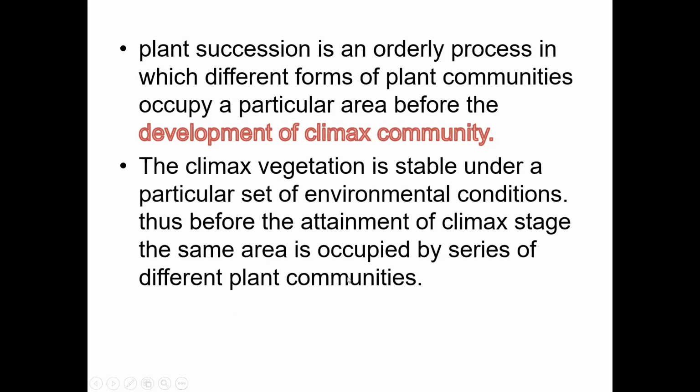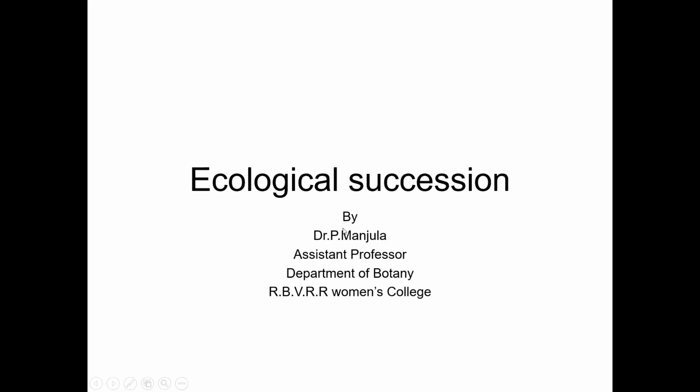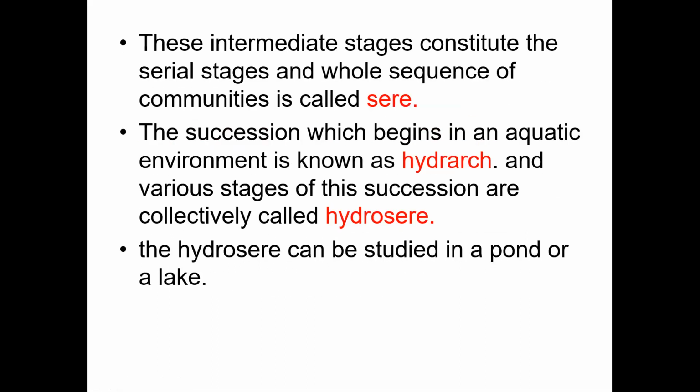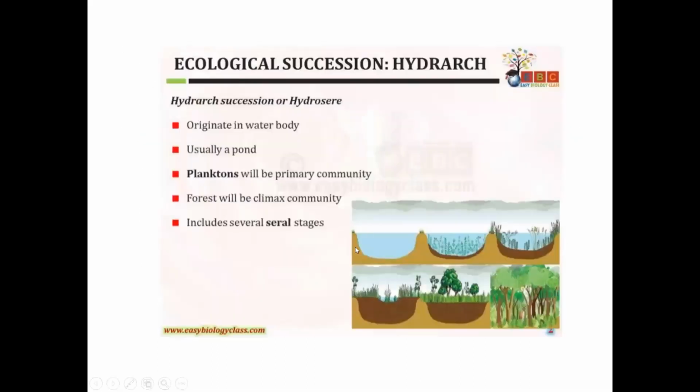Before attainment of the climax stage, the same area is occupied by different plant communities, and this is called ecological succession or plant succession. Bare area means there are no living organisms present.